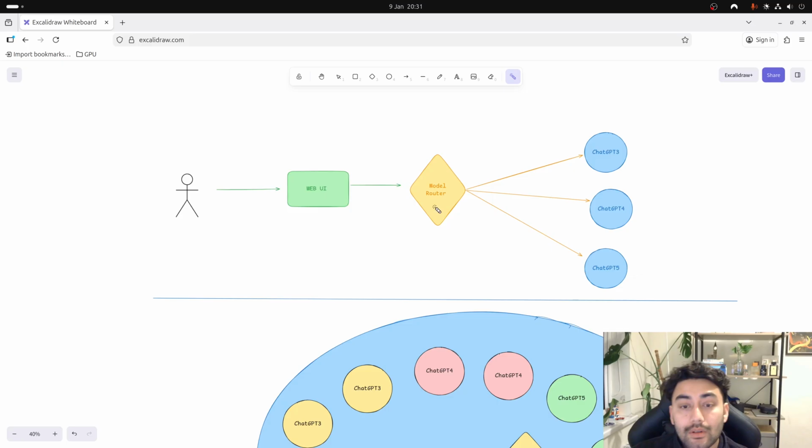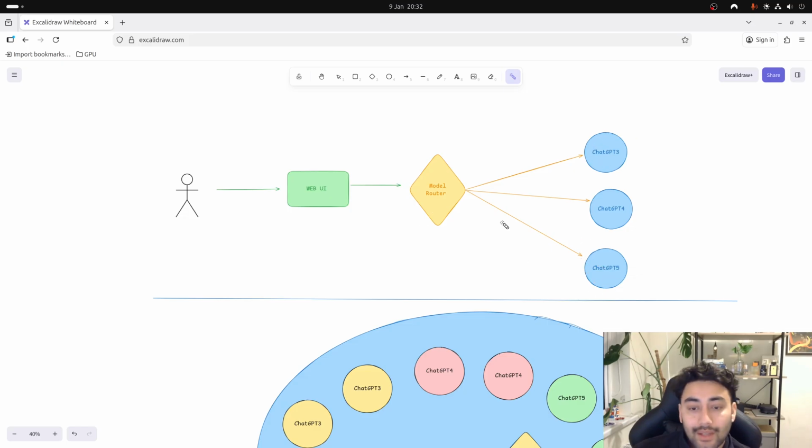But now what I want to do is implement the logic of a model router. What this does is that it will check the incoming query, and then depending on the query, it will have 3 options, right? So think of something like we have ChatGPT 3, 4, and 5. It will decide which pod or which model should answer that query. So should it be answered by ChatGPT 3 or ChatGPT 5?